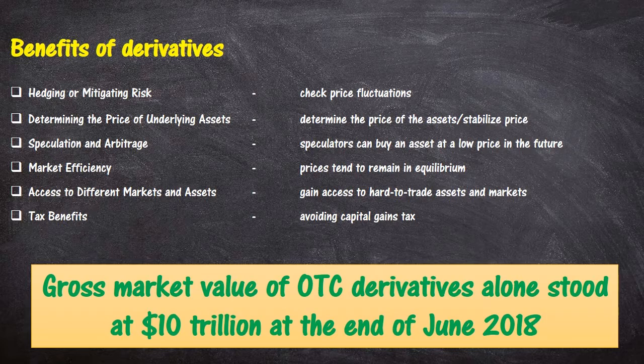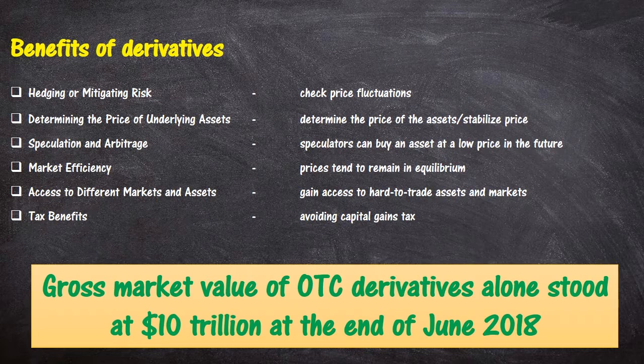Speculation and arbitrage. Derivatives can be used to hedge risk as well as acquire risk. Speculators can buy an asset at a low price in the future based on a derivatives contract even when the price rises in the future. They can also sell assets at a high price in the future when market prices are actually going down. So they tend to benefit from the change in price across two different instances, and that is called arbitrage.